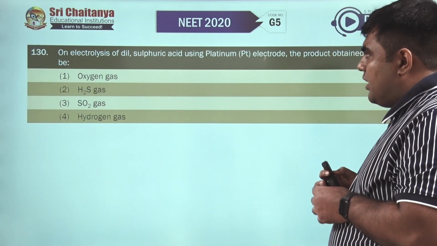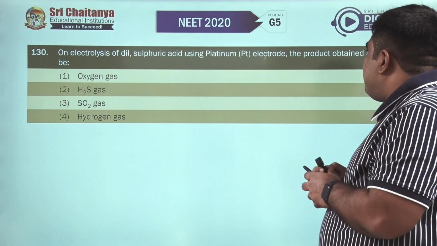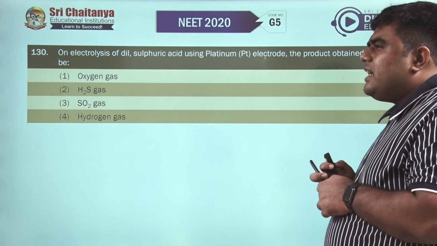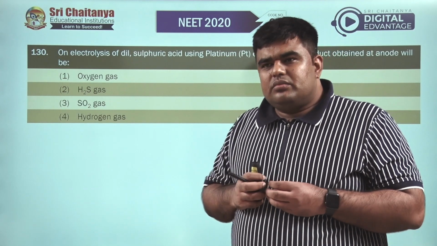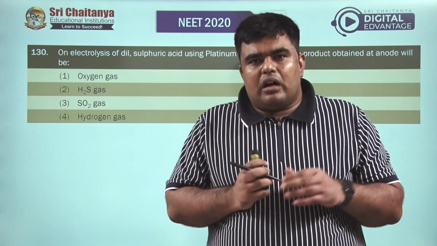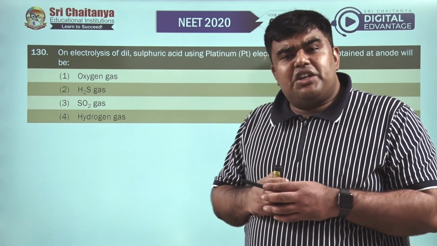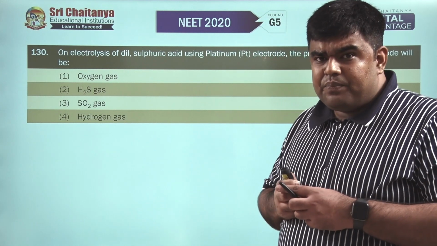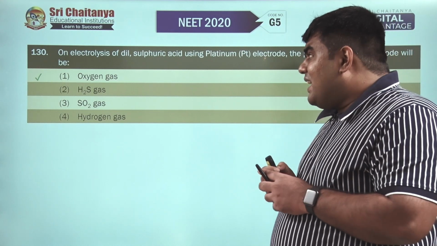Moving to question number 130. On electrolysis of dilute sulfuric acid using platinum electrodes, what is the product obtained at the anode? Now we have sulfate ion and water for oxidation at the anode, and we know that oxidation of sulfate requires very high energy. Oxidation of water will result in production of O2 at the anode. So we'll go with the first option, that is oxygen gas.